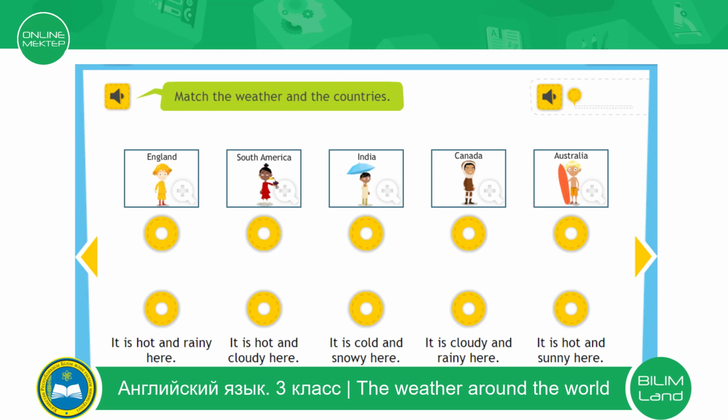Now, dear students, let's do the next activity. Match the weather and the countries.